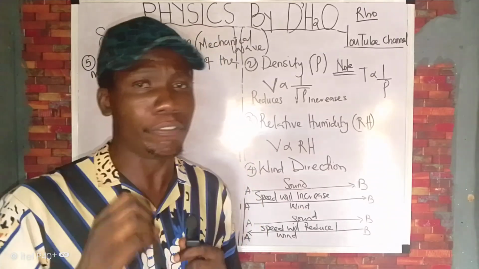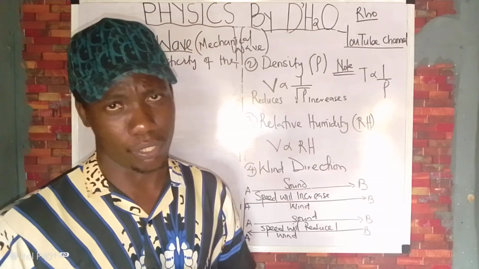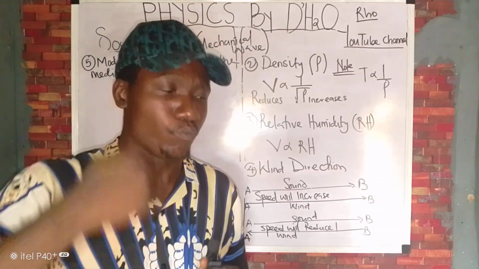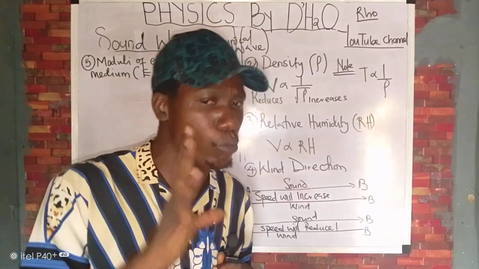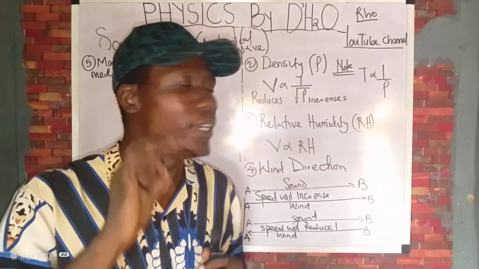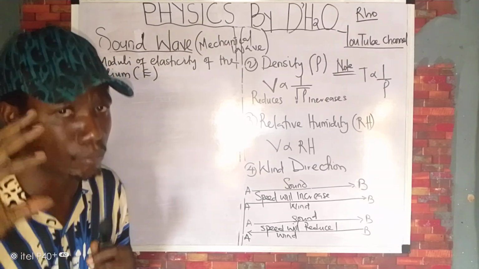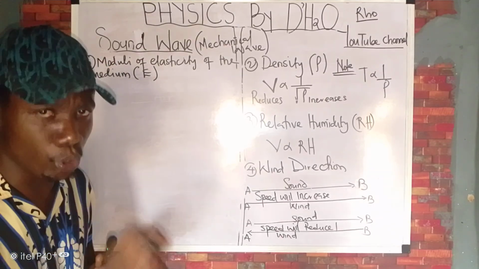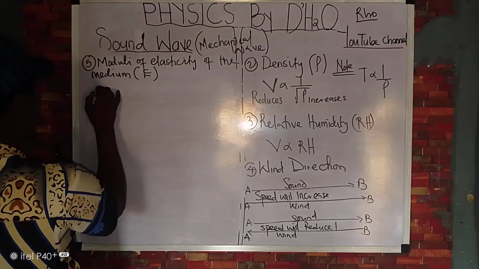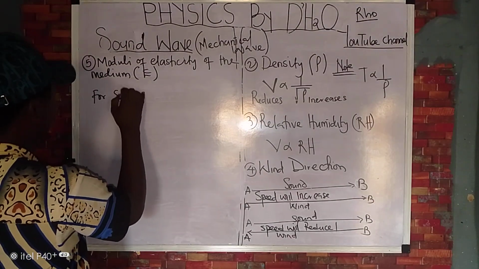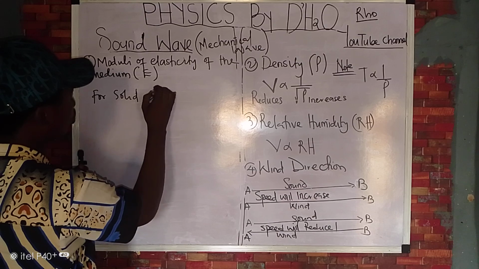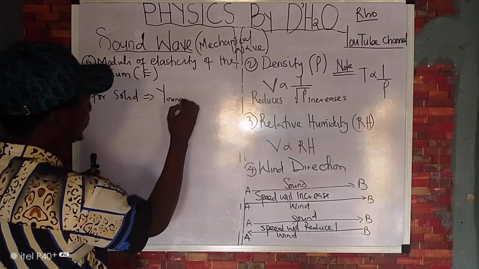We have the moduli for solid, it's called Young's modulus. We have the moduli for liquid, it's called bulk modulus. And we have the moduli for gases, it's called what? Shear modulus. So we have Young's modulus. Look at it. For solid, the moduli is called Young's modulus. Take note of that.